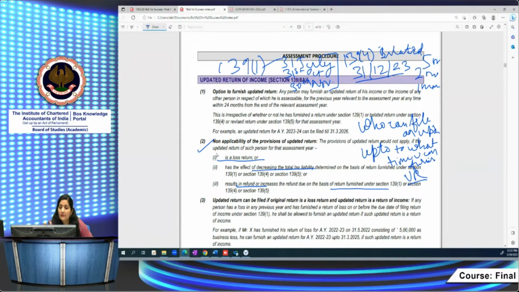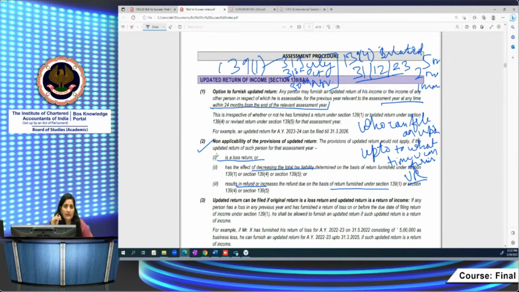What is the time limit? The time limit for filing this updated return is at any time within 24 months from the end of the relevant assessment year, right? Note the dates carefully. You have to remember these dates. Only within 24 months. Even if you have not furnished your return of income, or if you have furnished your return of income also, after this 31st of 12/23, you have the option to file an updated return up to 24 months from the end of the relevant assessment year.